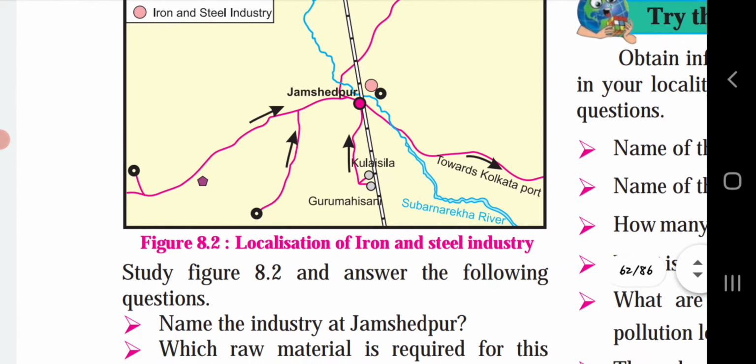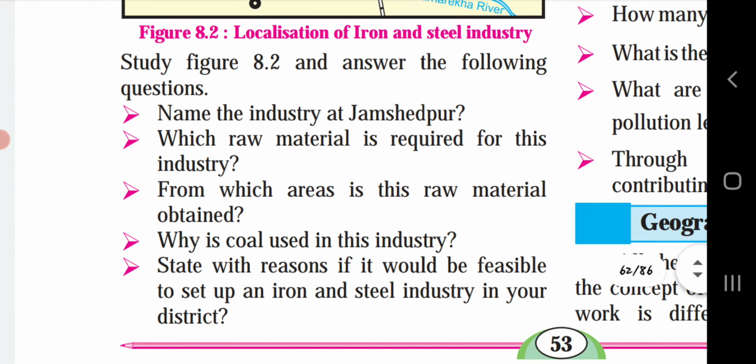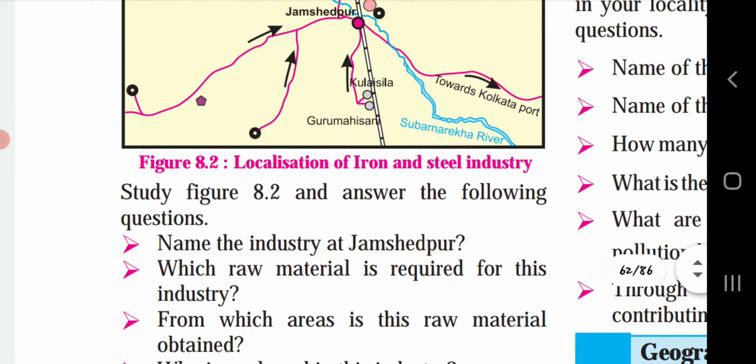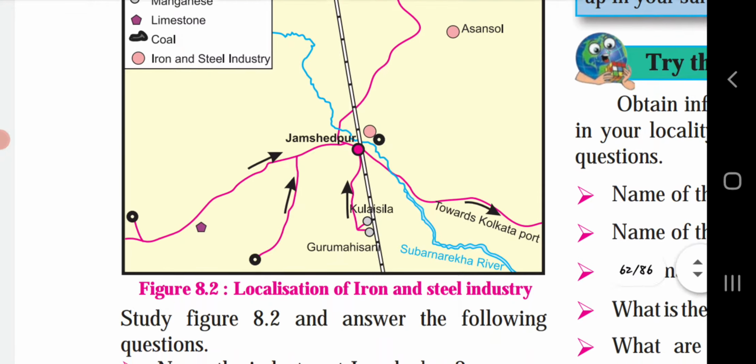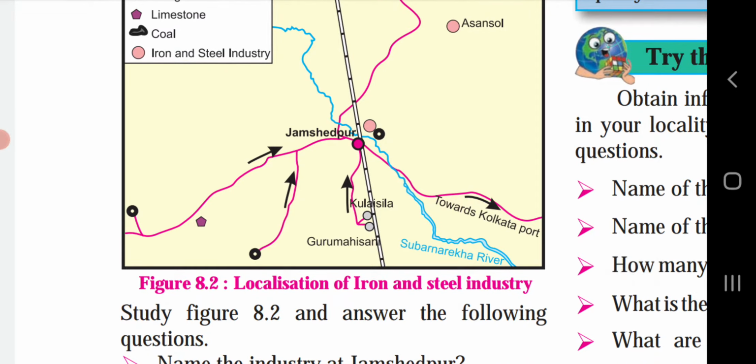Let's see the questions. Study figure 8.2 and answer the following questions. Name the industries at Jamshedpur. The industry at Jamshedpur is the Tata Iron and Steel Industry, which was started in 1907 at Jamshedpur near the confluence of the rivers Subarnarekha and Kharkai in Jharkhand. It lies very close to the Mumbai-Kolkata railway line and about 240 kilometers away from Kolkata, which is the nearest port for the export of steel.